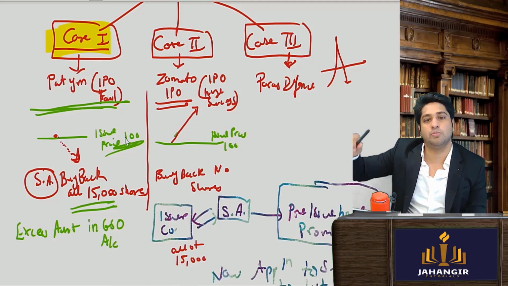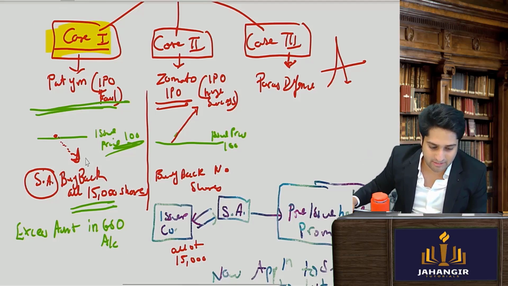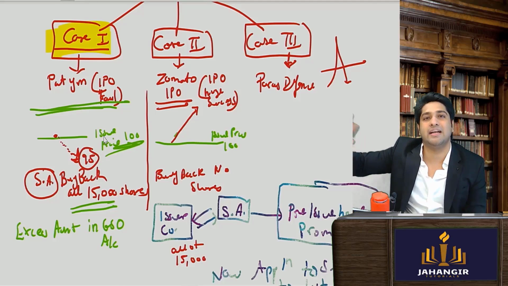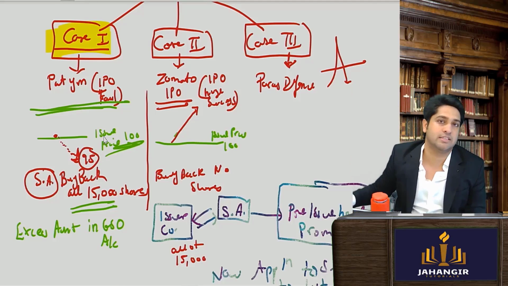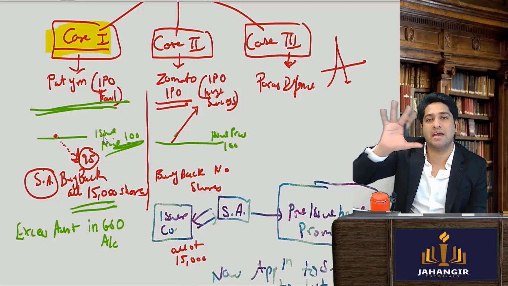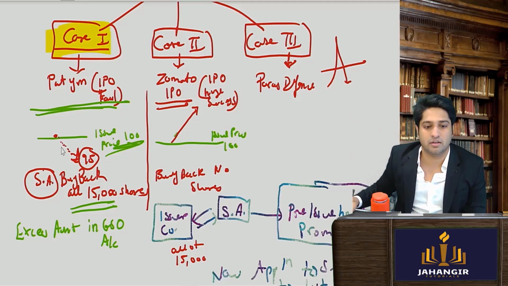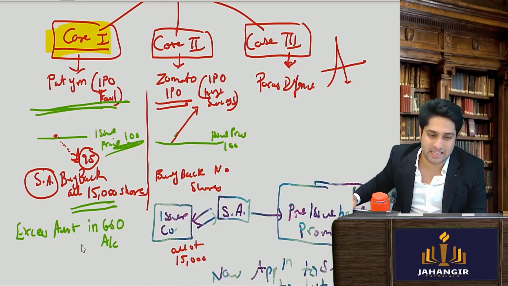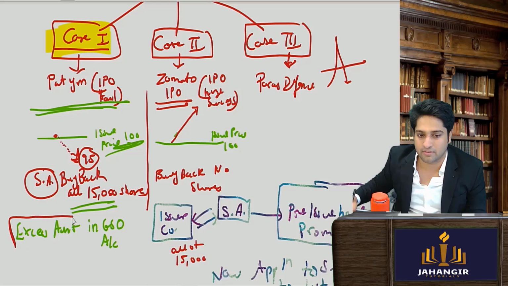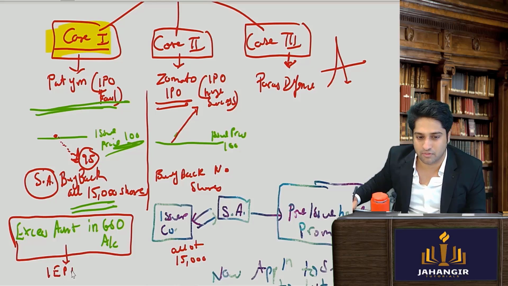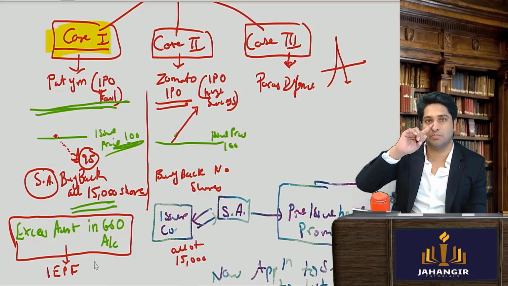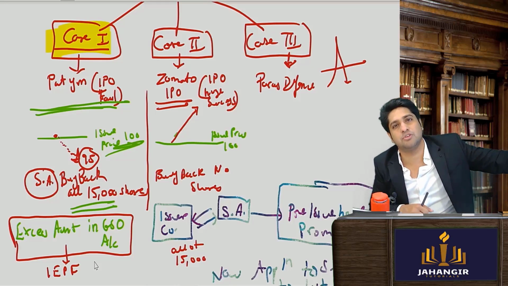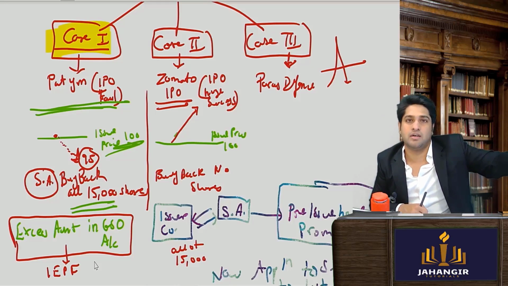So issue price के नीचे it fell, let's say 95 पे गिर गया. At 95 he went and he bought 15,000 shares. So 5 rupees benefit is there, it is kept in the account only, and 15,000 shares भी आ गए, and 5 rupees का excess money भी है. So this excess amount, okay, which is there, will go into the IEPF account, Investor Education Protection Fund, because promoters got 15,000 shares as it is.